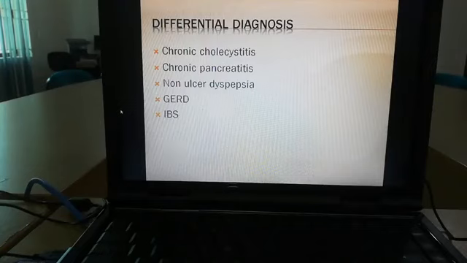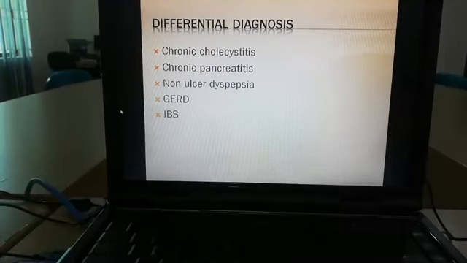Pain is located in the epigastric region, may radiate to the back, and another important thing for pancreatitis is that the pain is relieved on leaning forward. So you have to ask the patient about the aggravating factors and relieving factors, whether related to food or not, and the localization of the pain.